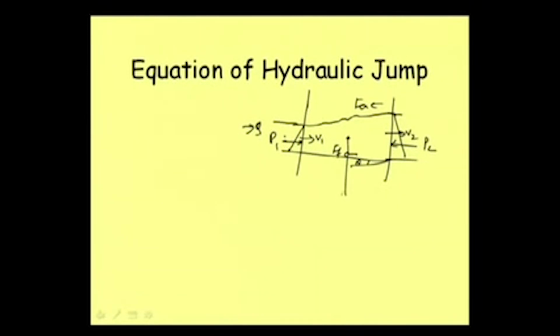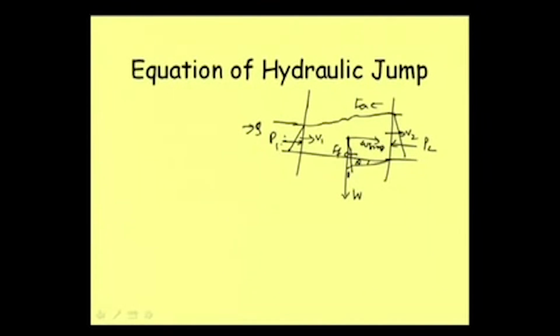The weight of the fluid is W, and the component of the weight acting in this direction is W sin theta, where this angle is theta. Using the momentum equation, the force acting in this part is equal to the rate of change of momentum, that is, momentum per unit time.